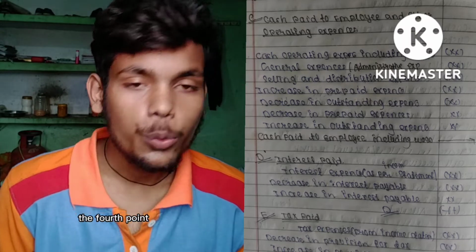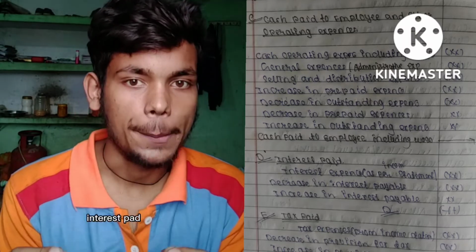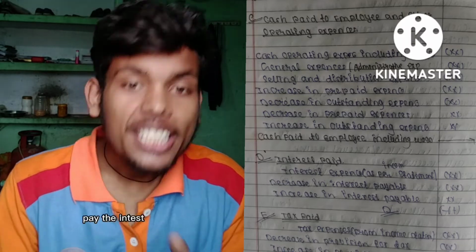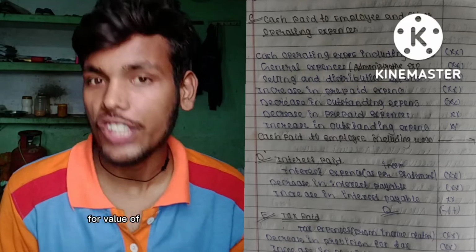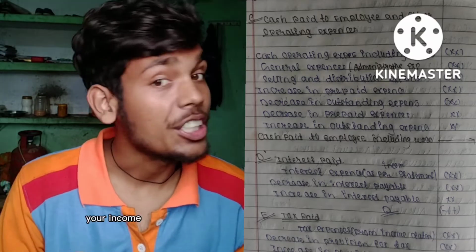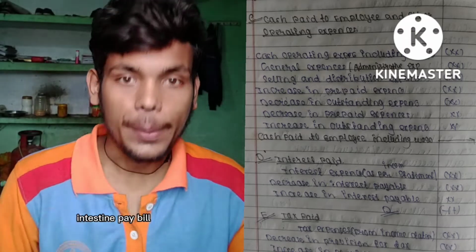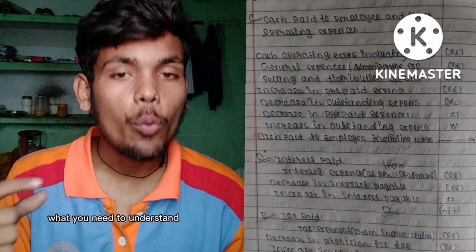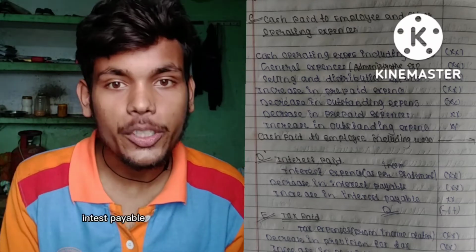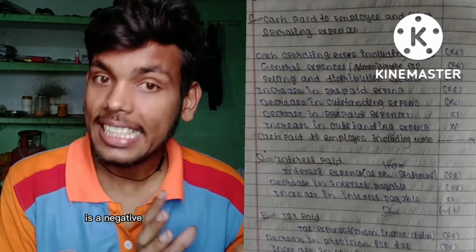The fourth point which you are going to calculate is interest paid. Here what you have to do, you have to pay the interest. Interest paid is negative. When you pay the interest, the cash will be outflow for your organization, and that should be paid according to the income statement. So what you need to understand is that interest paid is payable. If the interest is payable, then it is a plus point for you. If it is increasing, means interest payable is increasing, then it is a plus point for you. If it is decreasing, it is a negative thing for you.